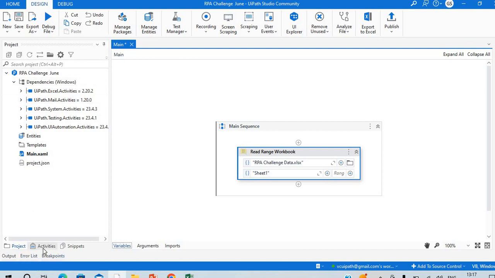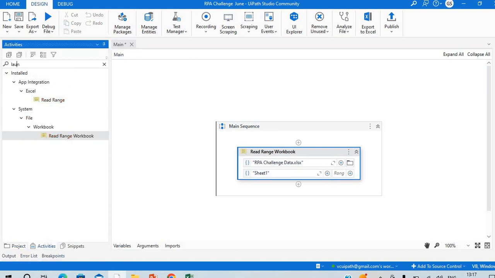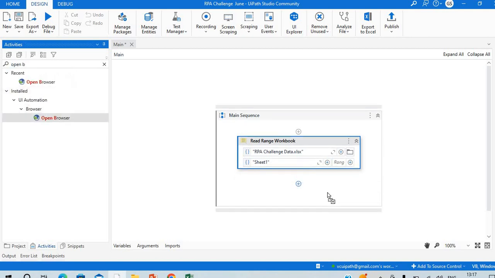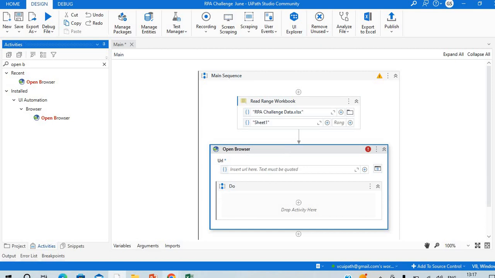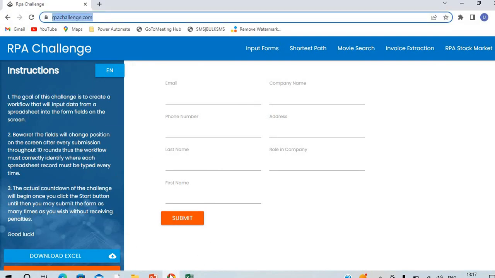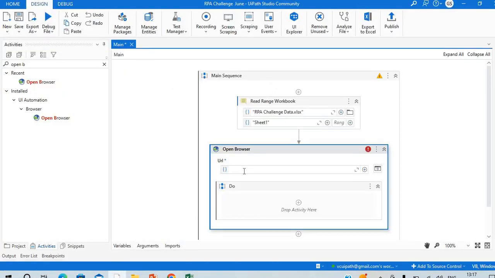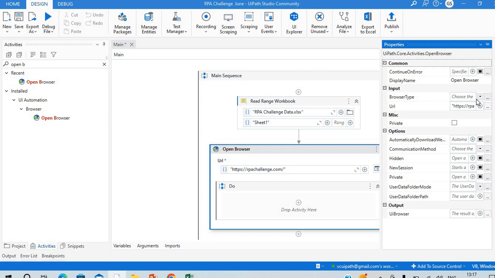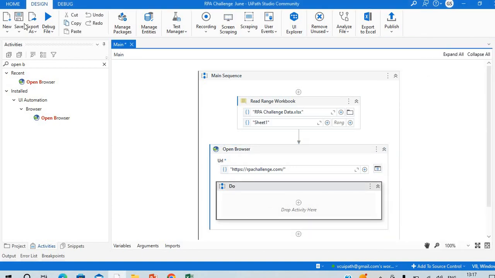What is the next step? We have to open this application, so I can say Open Browser. Which browser do we have to open? We have to open the RPA Challenge website in the Chrome browser. I will give this URL in double quotes. If you go to the properties on the right hand side, from here we can select the browser as well. I want to open Chrome, so I will select Chrome. If you want to use IE or Firefox, we can do that. I have selected it, that's it, and it will open it.